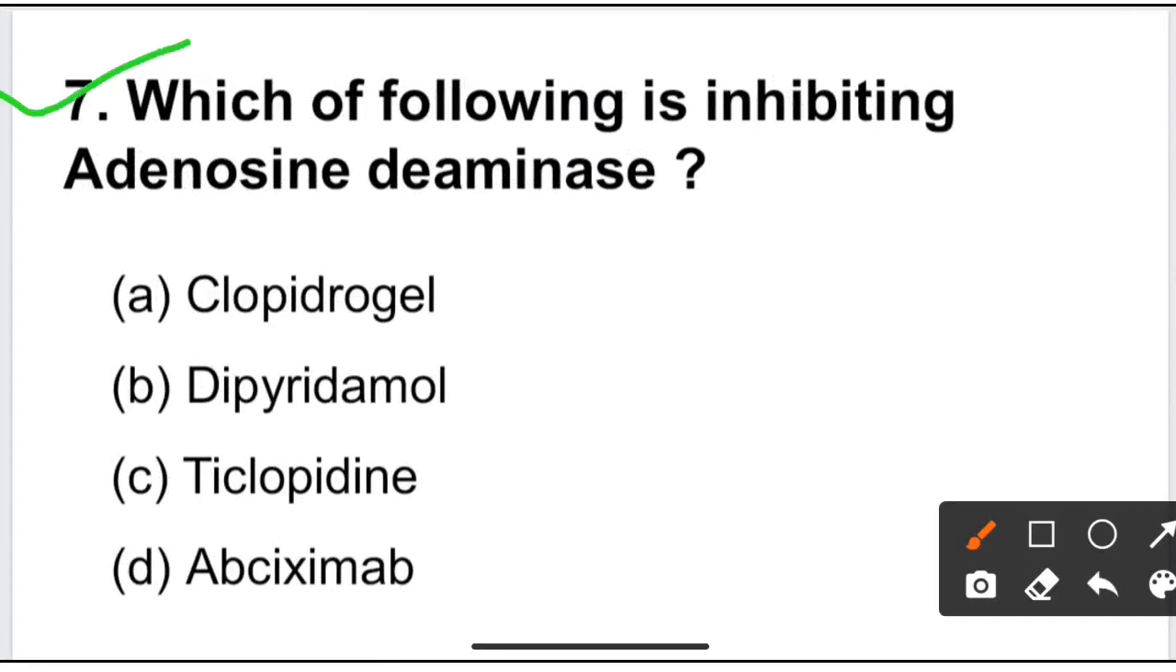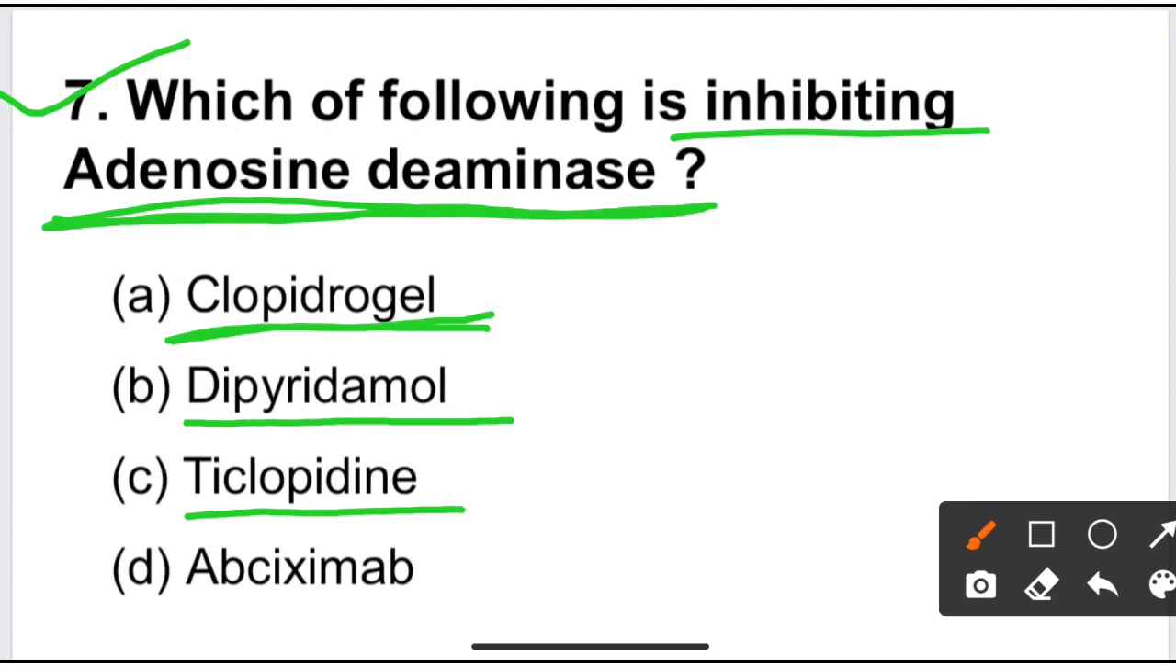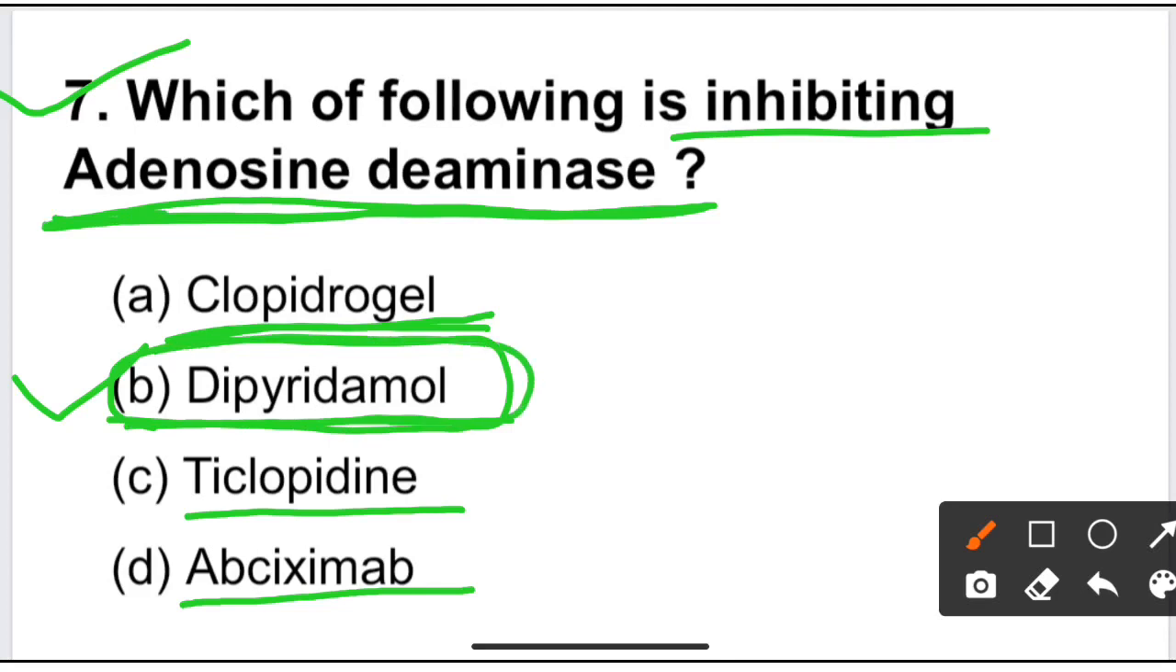Next question is which of the following is inhibiting adenosine deaminase? Option A is clopidogrel. Option B is dipyridamole. Option C is ticlopidine, and option D is abciximab. Here correct option is option B. Dipyridamole is an adenosine deaminase inhibitor drug.